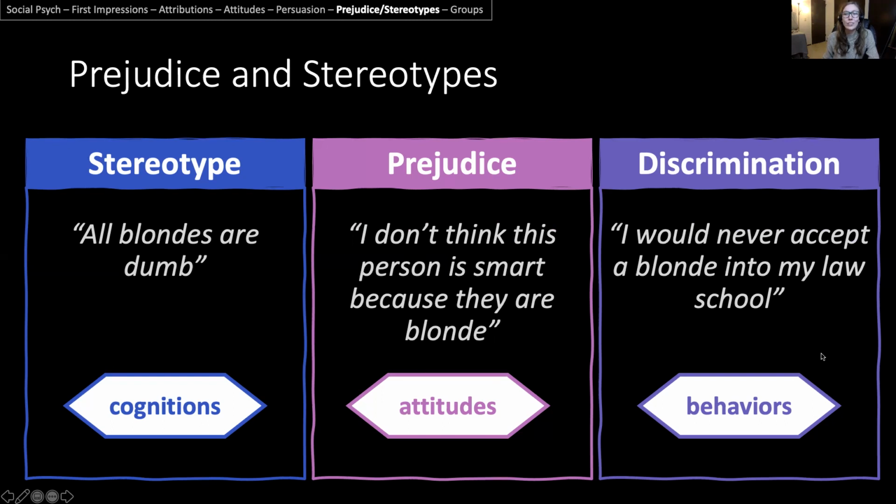And then a discrimination is a behavior. So this is, pulling from Legally Blonde Elle Woods, I'd never accept a blonde into my law school because of these stereotypes and prejudices. So the action, your behavior that actually results from these things. But that's a goofy example. Let's get real. This is a thing in society.